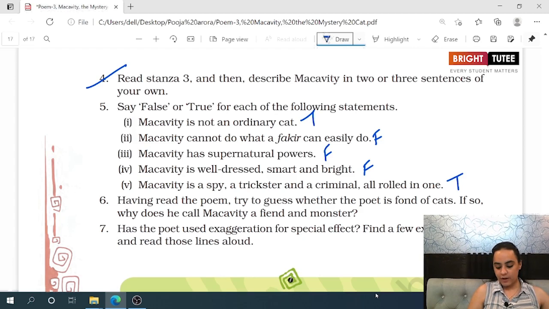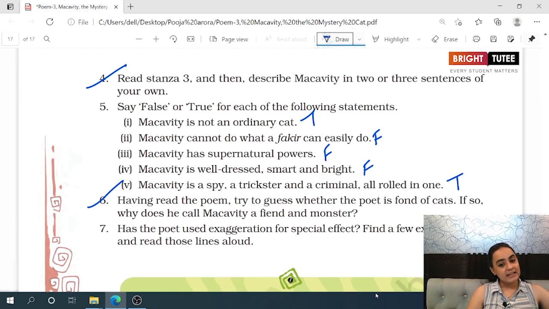Okay, having read the poem, try to guess whether the poet is fond of cats. If so, why does he call Macavity a fiend and a monster? So yes, we do believe that the poet is fond of cats. That is why he has ended up writing an entire poem on cats.